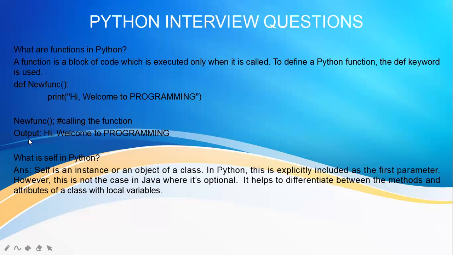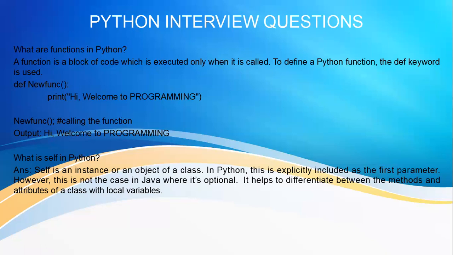So when you write new function, a pair of brackets, it means you're calling the function. What happens here? The compiler will check for this function with the same name. The case should be perfect. Here they have written capital N, then new function at the beginning, so here also it should be the same name. If there is a match, if a function is present in your program, then the control goes to this function.